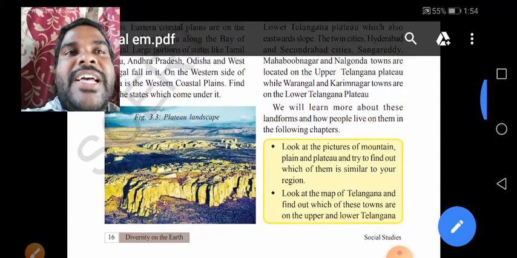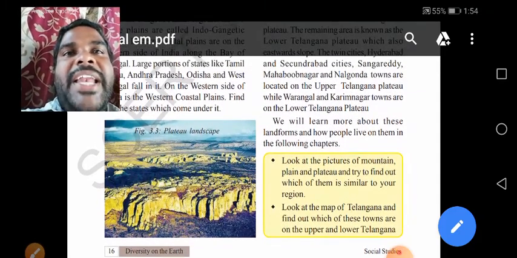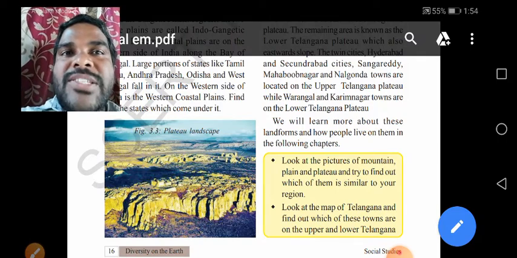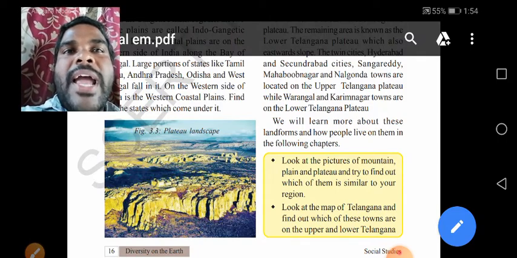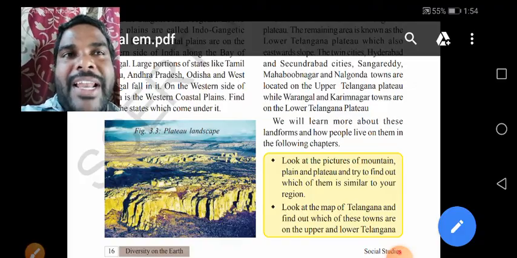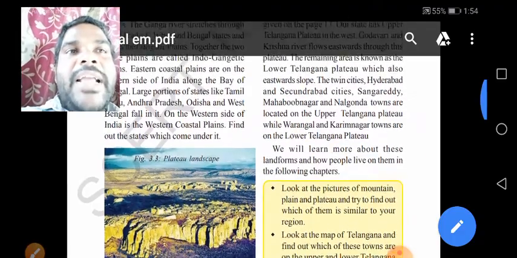Understand, children? Yes. See, these three main kinds of landforms and some other kinds of landforms are called relief features of the land. Relief features. These are called relief features. See, they are given in the textbook.